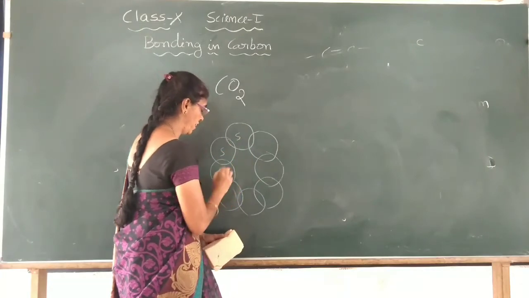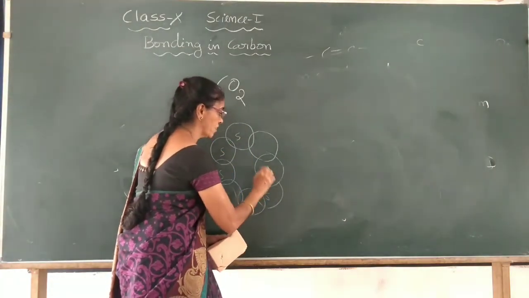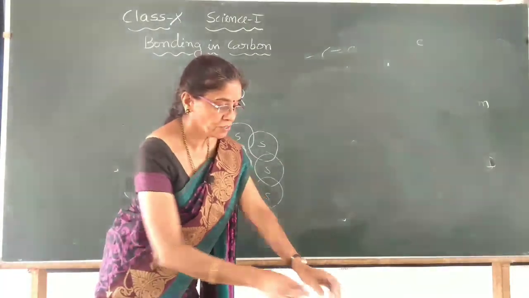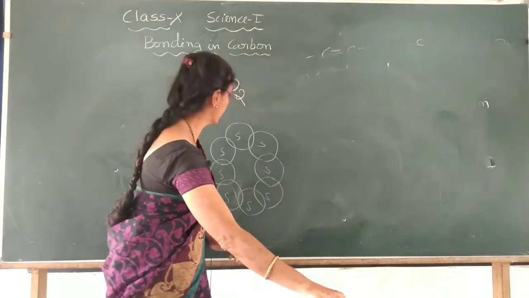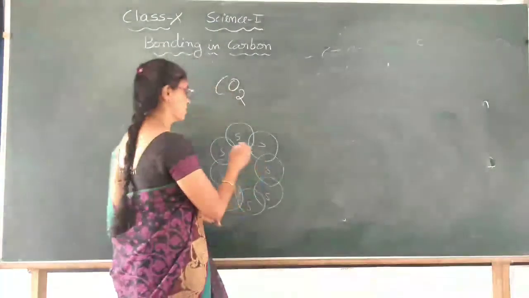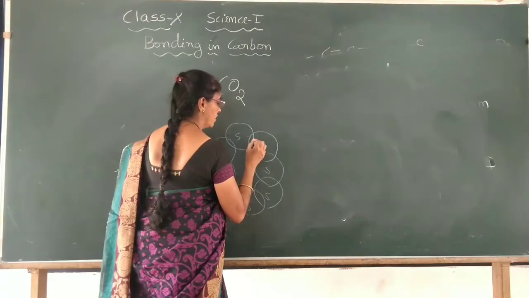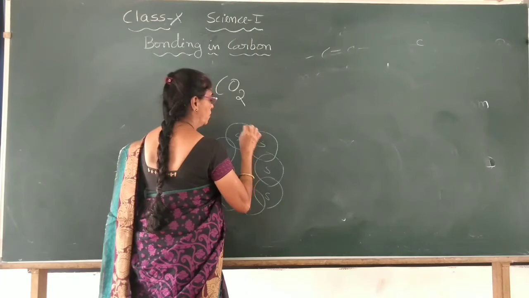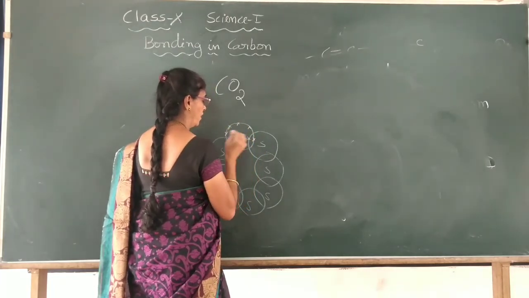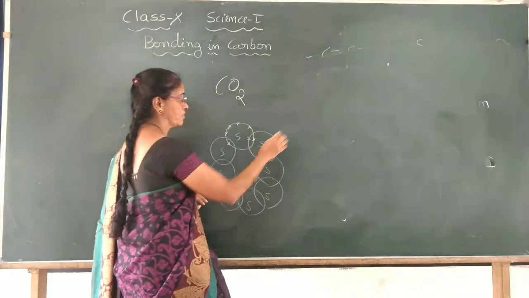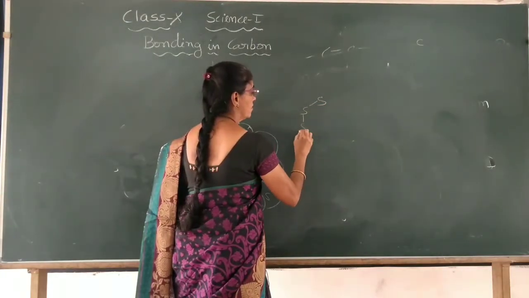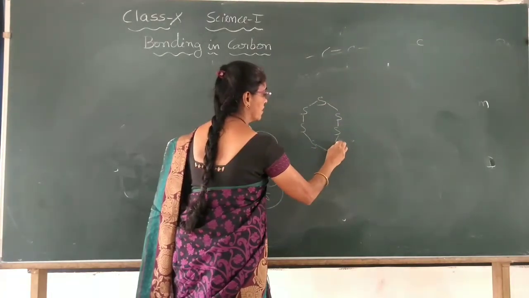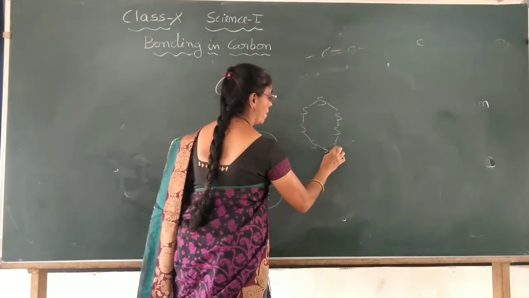Sulfur, 8 atoms, forms a ring-like structure, and sulfur has atomic number 16, in the outermost shell it has 6 electrons. So 1 here and 1 here, it forms a single bond. Continue around, 2, 3, 4, 5, 6, 7, 8.